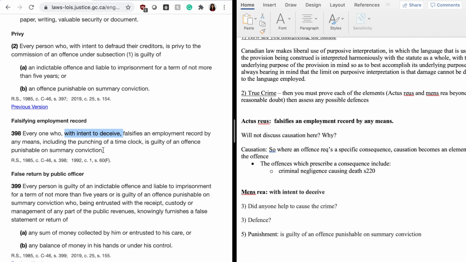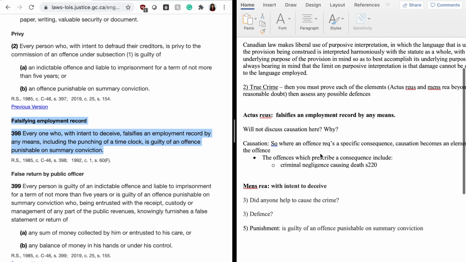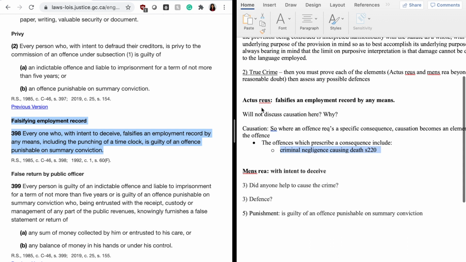Again, on the exam, I don't think you're going to get a very simple section like this. So maybe you will have to discuss causation. So make sure that you do understand factual causation and legal causation. Now, once you've figured out actus reus and mens rea, you will obviously have to apply this to the facts and see what type of cases you're going to use for your analysis.